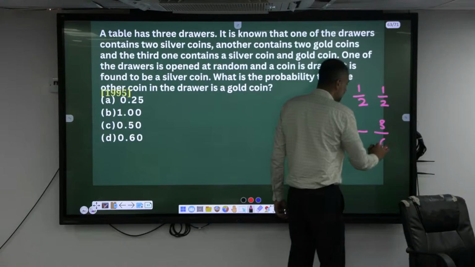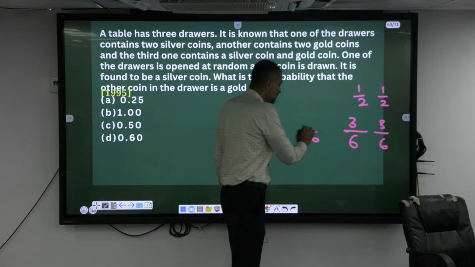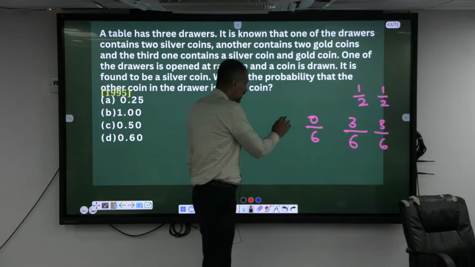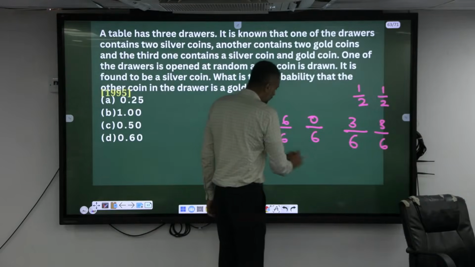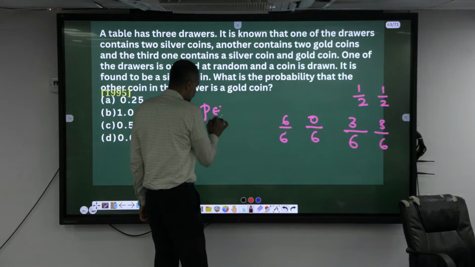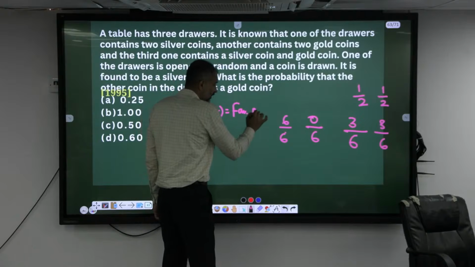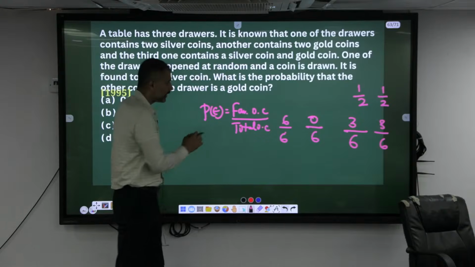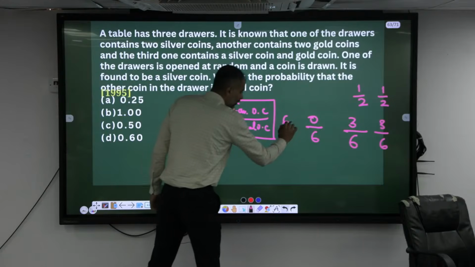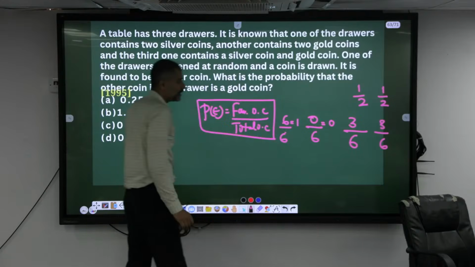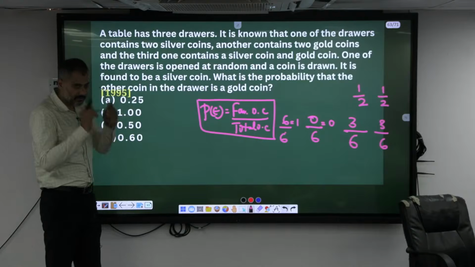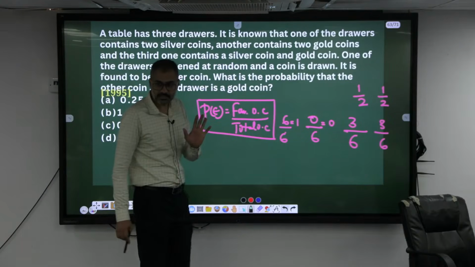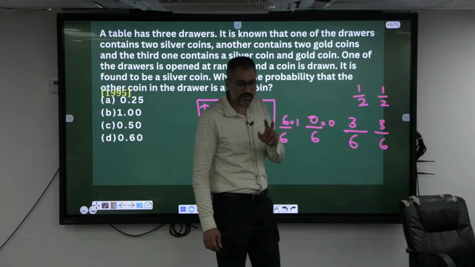What is the probability of getting a prime number? 3/6. What is the probability of getting 7? 0. Out of 6, 0. What is the probability of getting 1 to 6? 6/6. Understood? So probability is always favorable outcomes divided by total number of outcomes, which is also called the sample space. The highest probability is 1 and the least is 0. So probability always has to lie between 0 and 1. These are all probable cases.